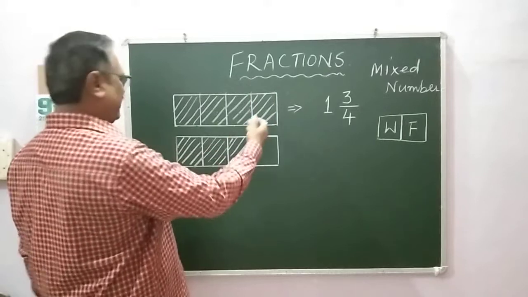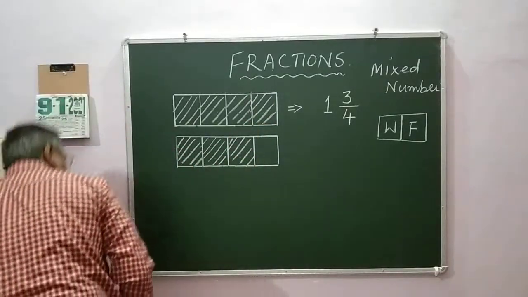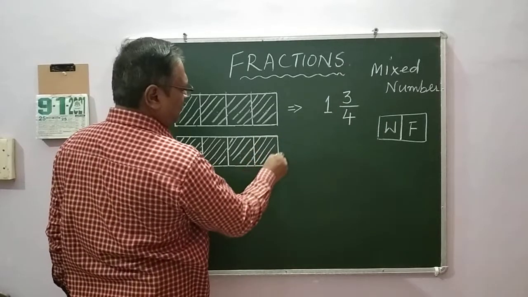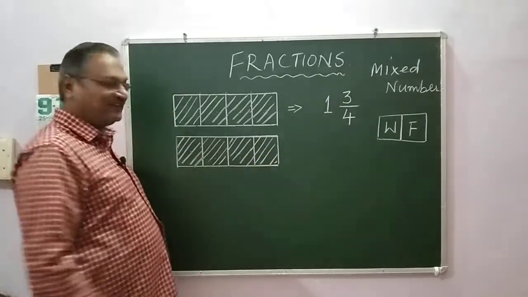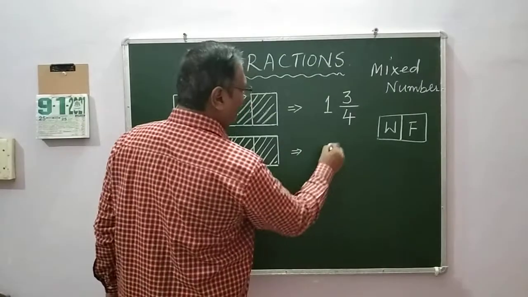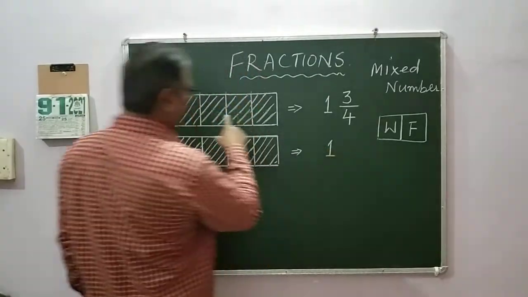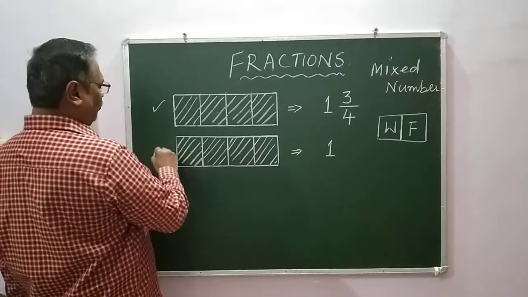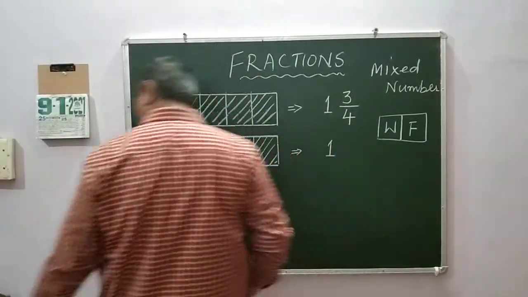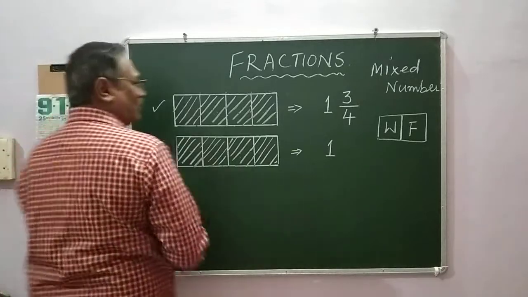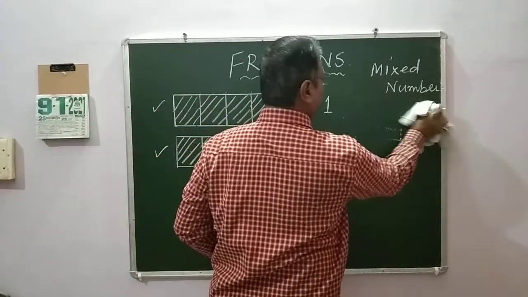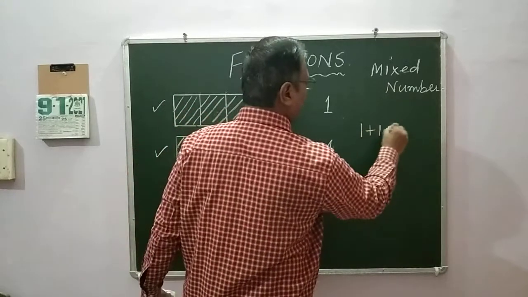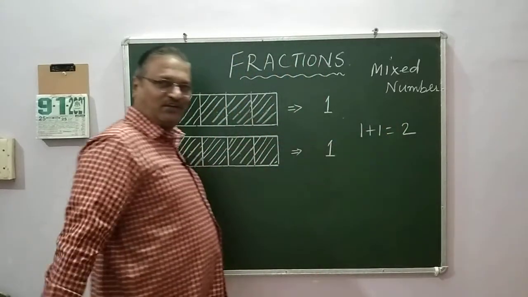Now what we will do? We will take one more example. Fine. See, watch carefully now how I complete this whole thing. So how much will I have? This is another one. Okay. So how many rectangles are there? 1 rectangle, 2 rectangles. So 1 plus 1 is how much? 1 plus 1 is 2.